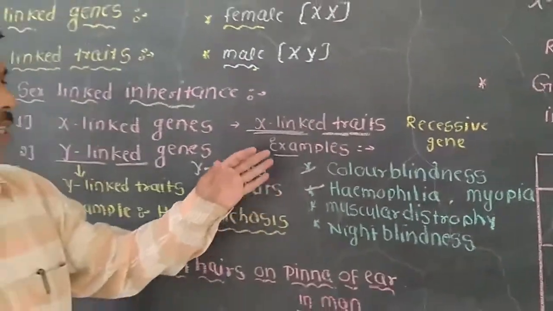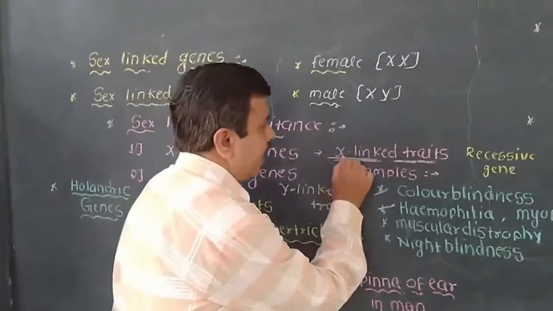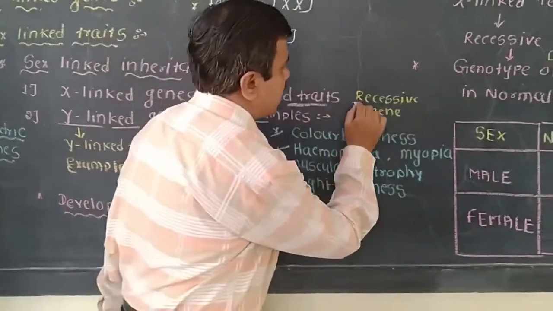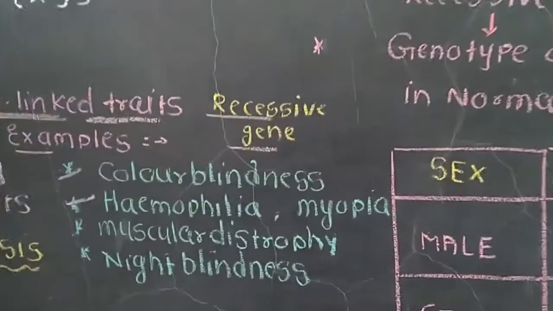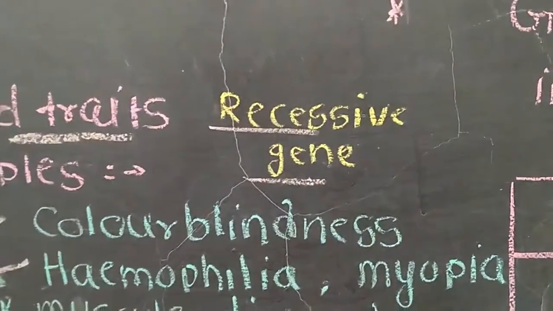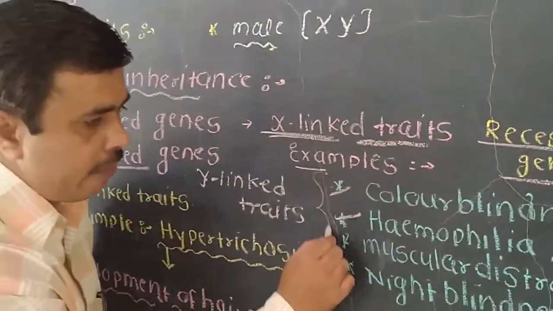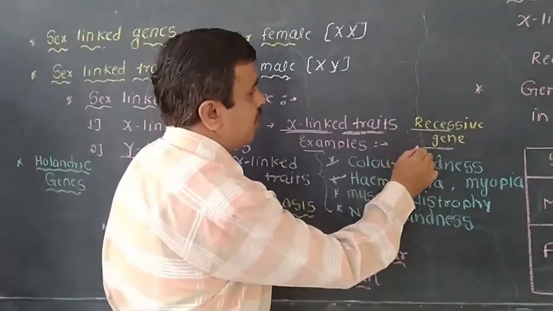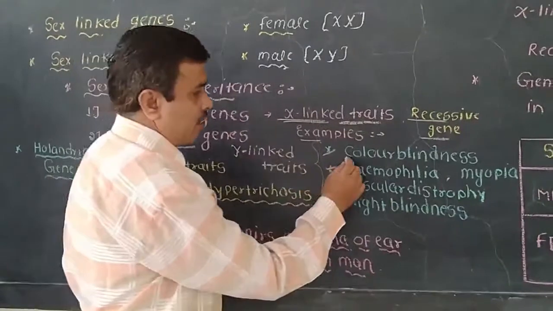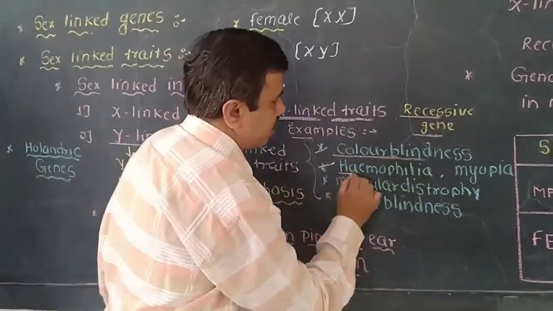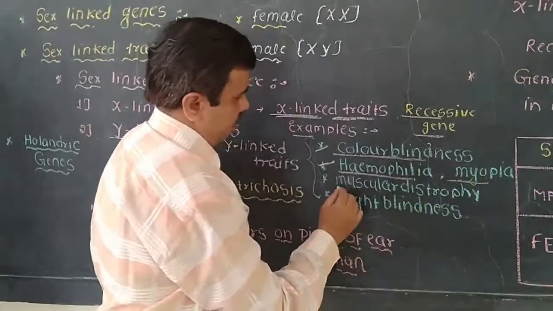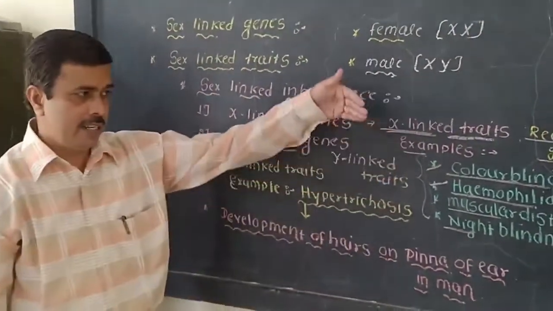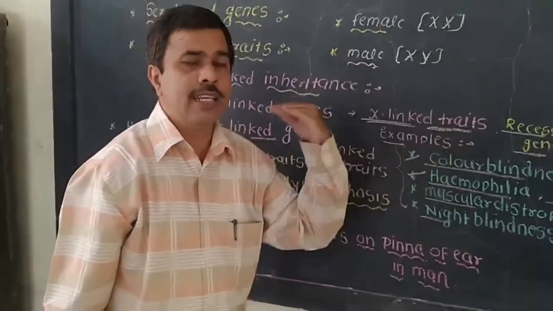These genetic disorders are caused due to X-linked traits, especially due to recessive genes. These recessive genes are present on the X chromosome and are responsible for these different diseases: color blindness, hemophilia, myopia, muscular dystrophy and night blindness. We'll see color blindness here in detail.